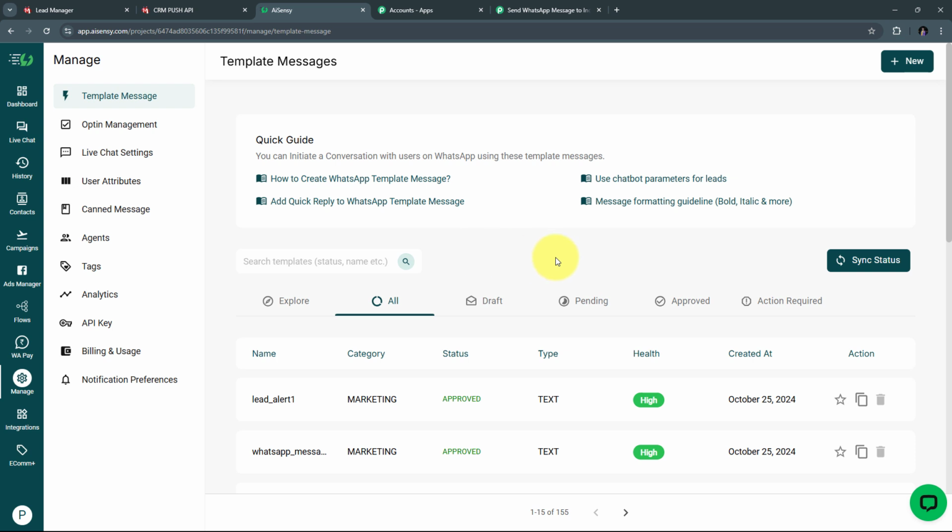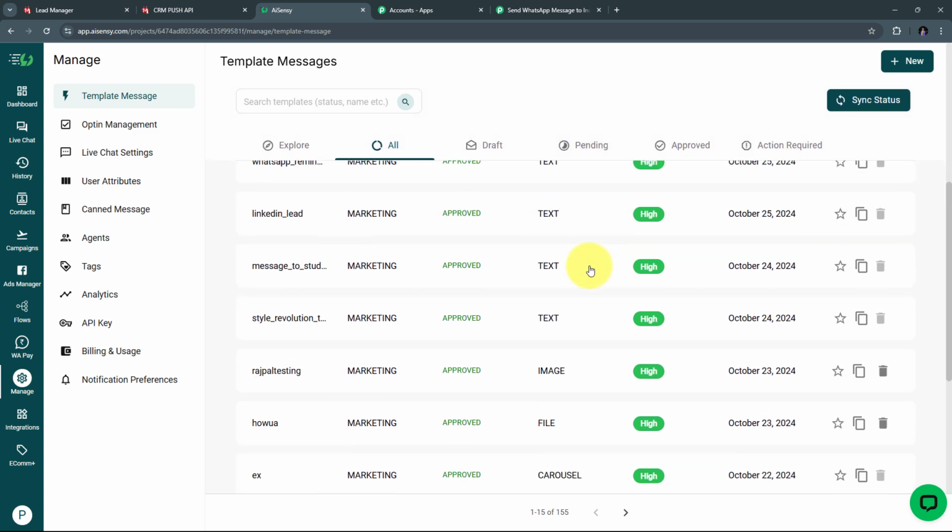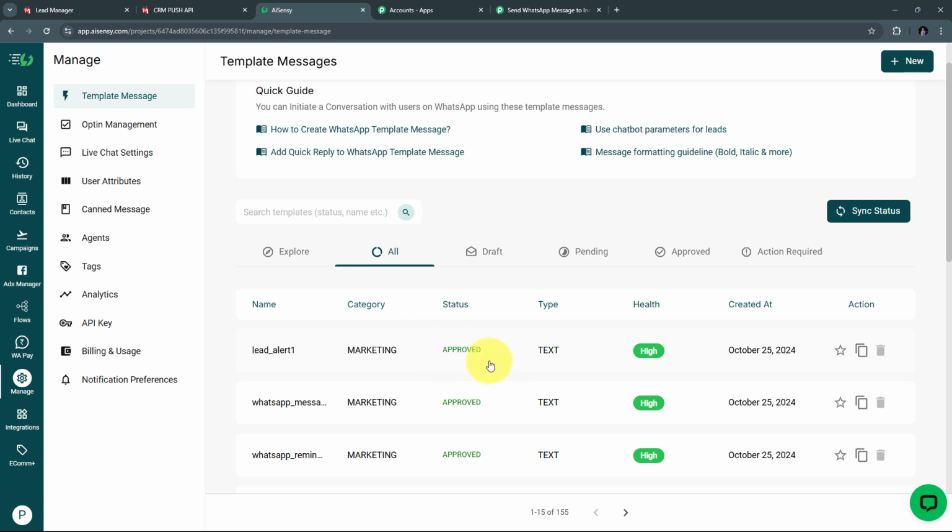For creating a new template, you need to first click on this new button and follow all the instructions, and you need to customize the message that you want to use for sending messages to your IndiaMART lead or inquiry. After customizing the message, you need to take the approval of the template by AI Sensei, and after taking the approval, you will see your templates like this, and you will get the status of approved.